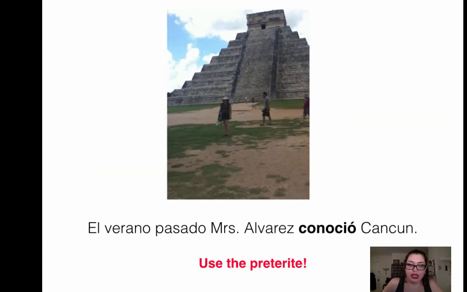Another example. El verano pasado Miss Álvarez conoció Cancún. When did this happen? El verano pasado. This is a specific period of time. That's why you need to use the preterite, because you can put this in your calendar.